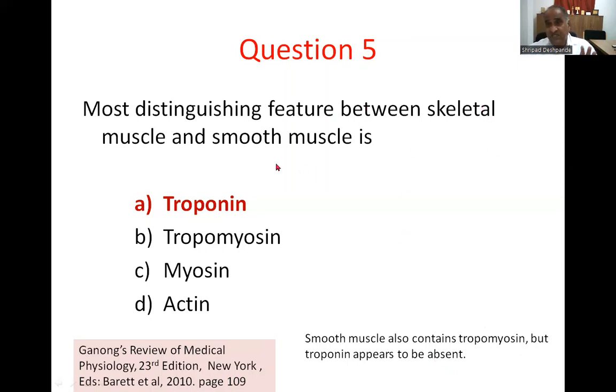Under such circumstances, I request the university authorities or controller of examination to give clear-cut answers, not a vague answer. This vague answer is open for research. Anyway, since it is there in the textbook, I will take option A as the correct response.